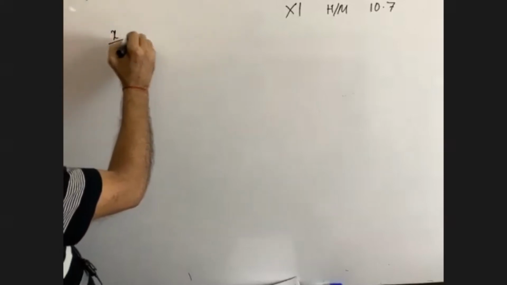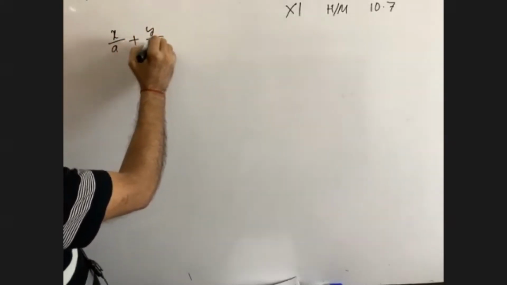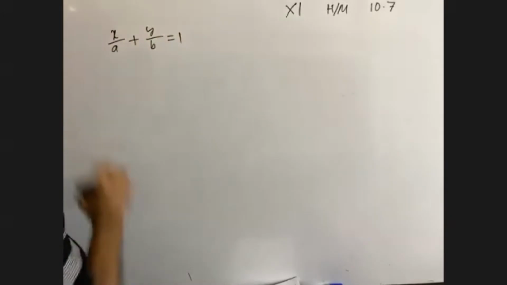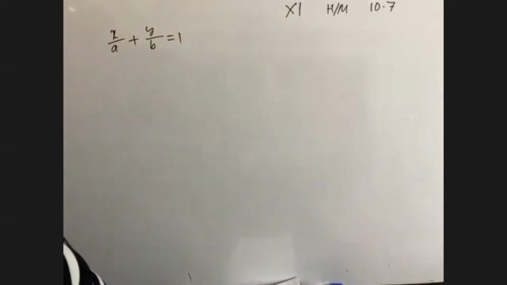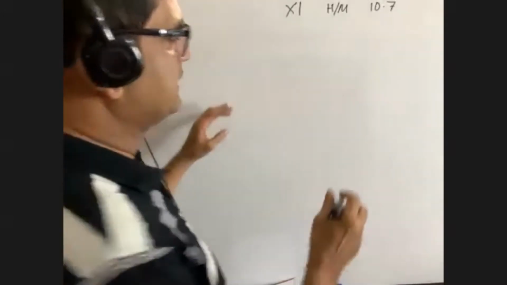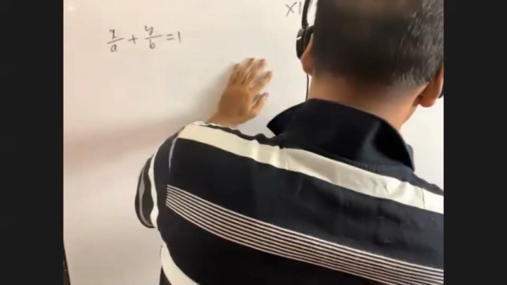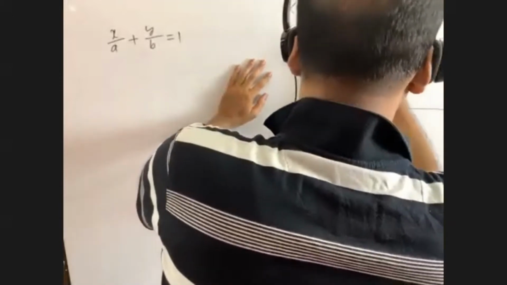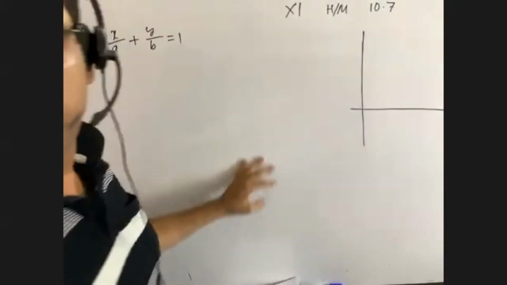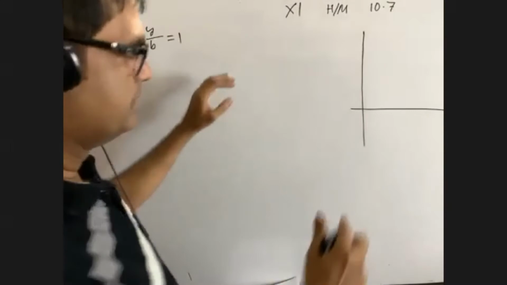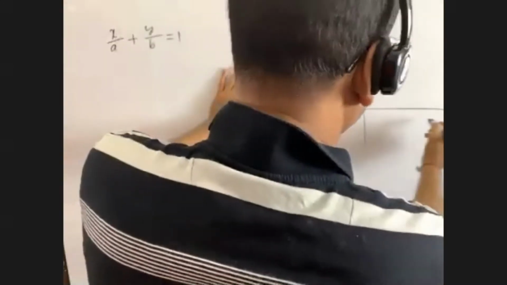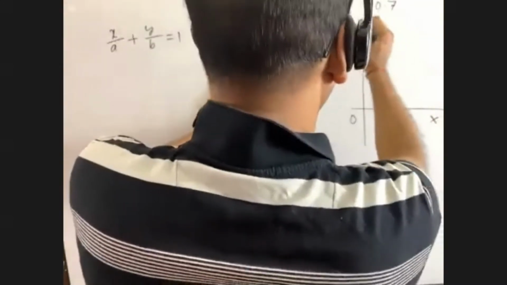by a plus y by b is equal to 1. What is meant by this? Can you please let me know? In class 9 and 10, you were taught like this. You see, okay, this is O, this is X, this is Y, right?